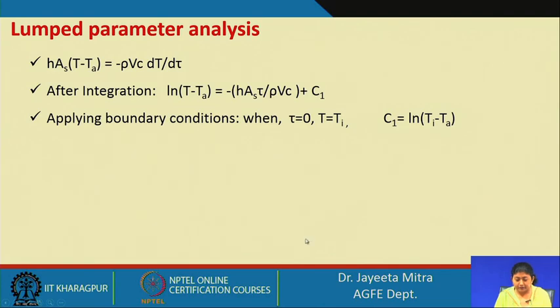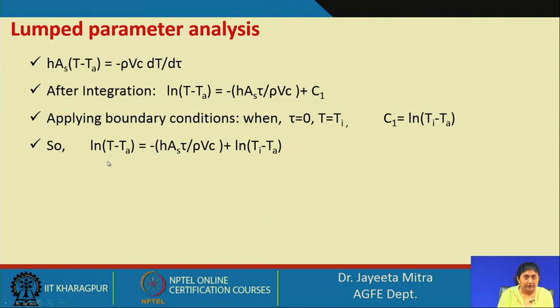When time equal to 0, temperature was T I, the initial temperature, and putting this, we get the value of C 1 as ln of T I minus T A. So, this equation will become ln of T minus T A equal to minus H A s tau by rho V C plus ln of T I minus T A,